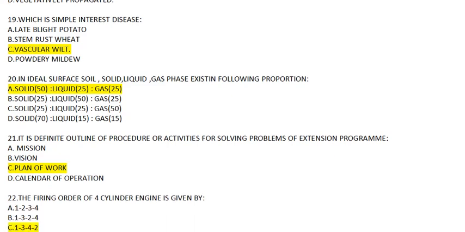Then which of the following is a simple interest disease? Options are given as follows: late blight of potato, stem rust in wheat, vascular wilt, and powdery mildew. Now, I would like to explain what exactly a simple interest disease is. In this, there's only one generation of pathogen in the life of an affected crop. Examples include loose smut in wheat and vascular wilt, while in compound interest diseases, many generations of pathogen in the life of the crop are observed. Examples are late blight of potato, stem rust of wheat, etc.